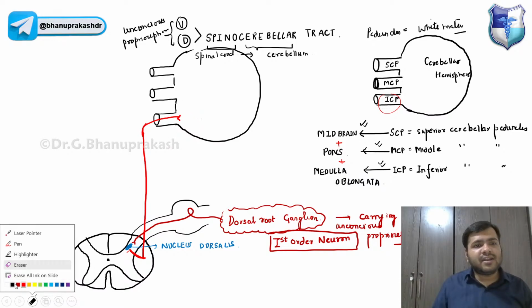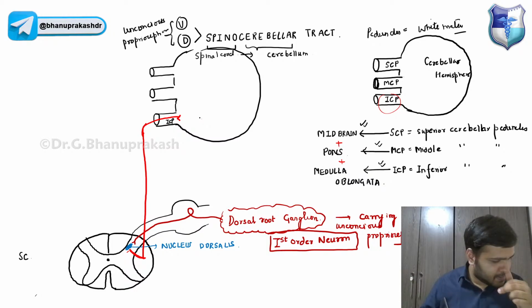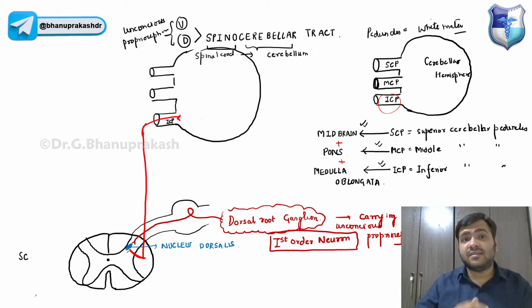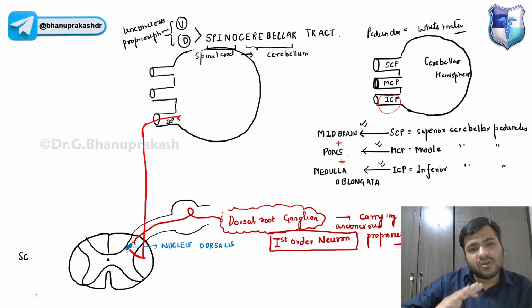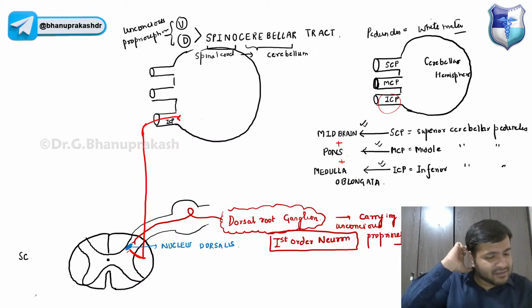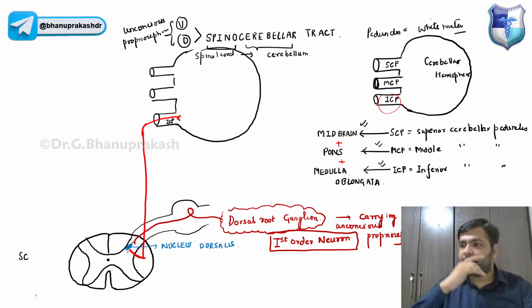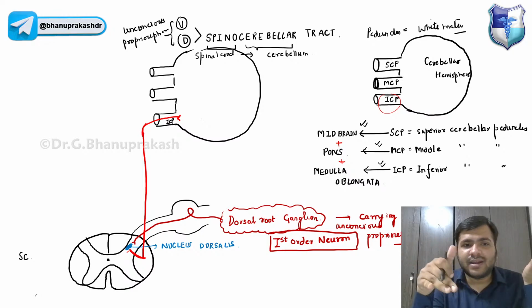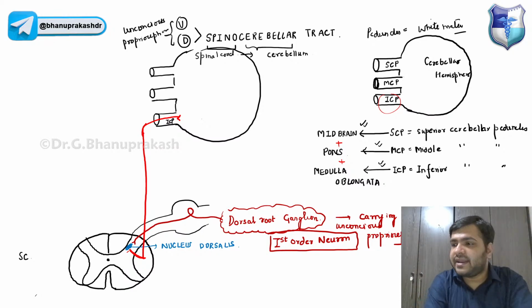Now this inferior cerebellar peduncle, it is connecting which part of the brainstem to the cerebellum? Tell me, guys. So now the second order neuron, beta, it's not always that a neuron has to decussate. Obviously there are two second order neurons. One is coming onto the white matter of the spinal cord, and it is going in the same direction upwards. It is running on the same side.